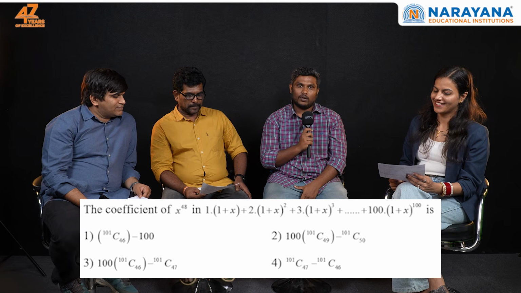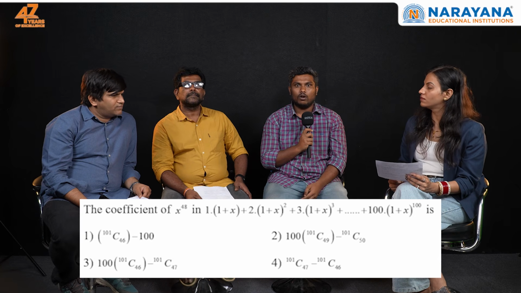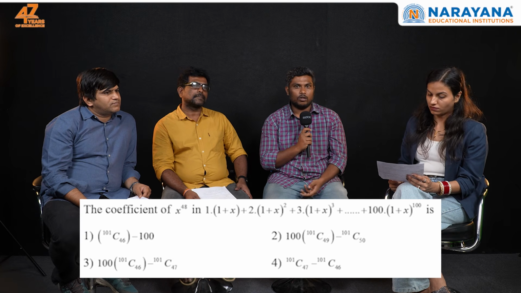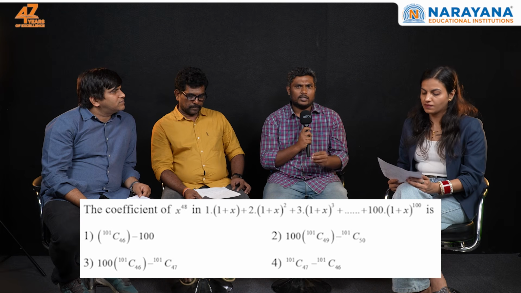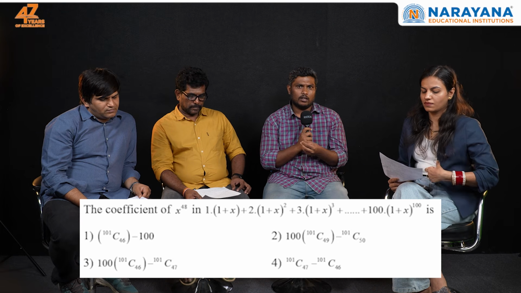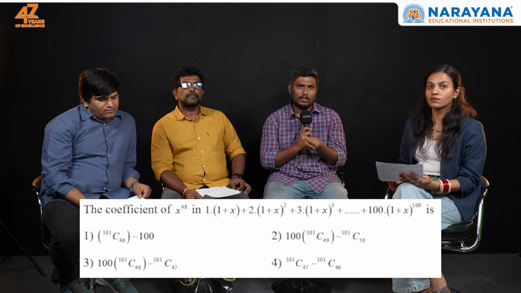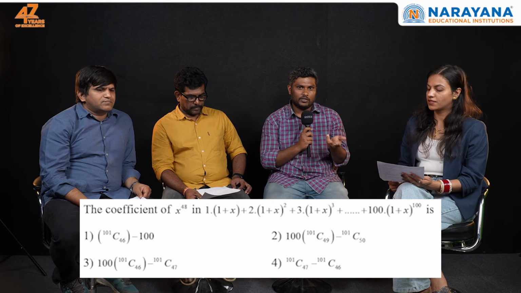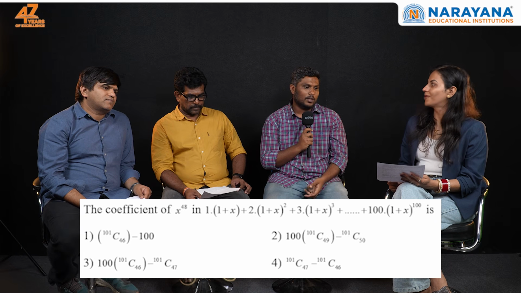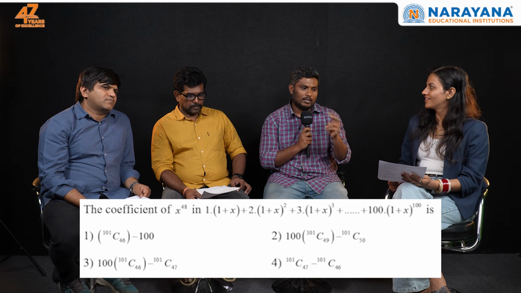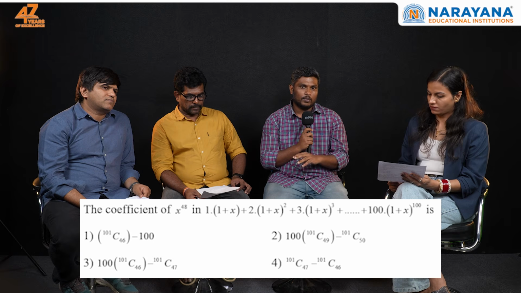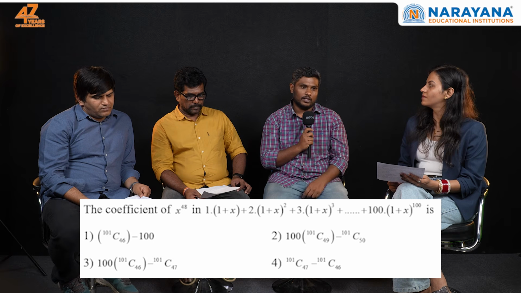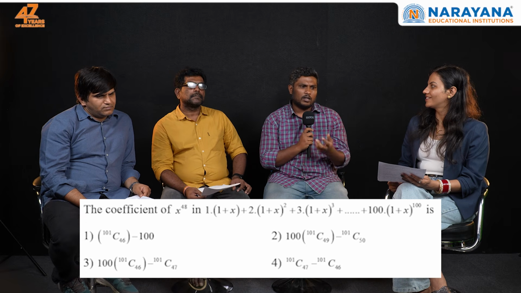The second question is majorly from the binomial theorem. It involves summation of properties of binomial coefficients. It is a very standard question; if you observe the material provided in Narayana and all GTM questions and the previous year questions, you could find plenty of similar questions, if not the same question. There are two components in this: one is the binomial theorem and the second aspect was AGP. So it involves solving an arithmetic geometric progression, and after plenty of practice, one should easily be able to do that question.